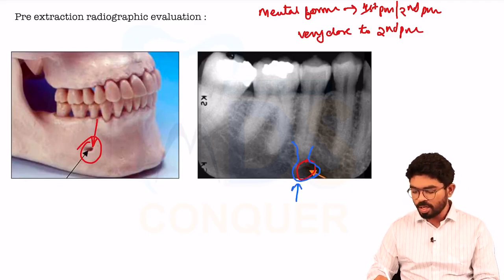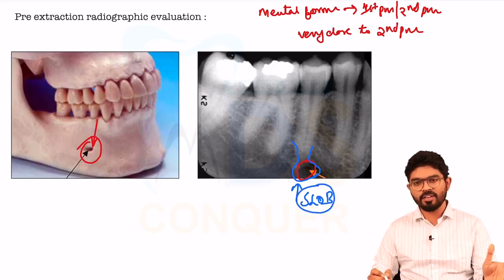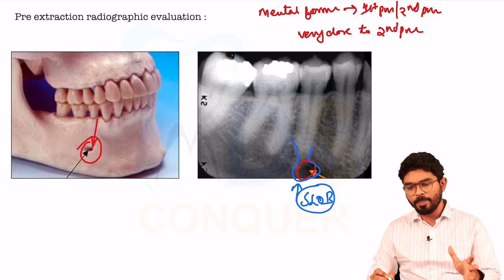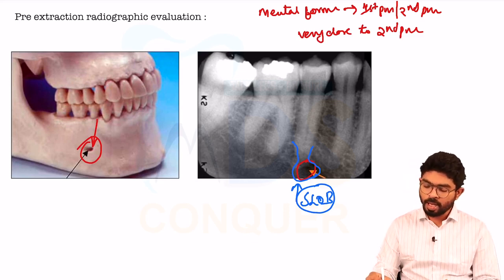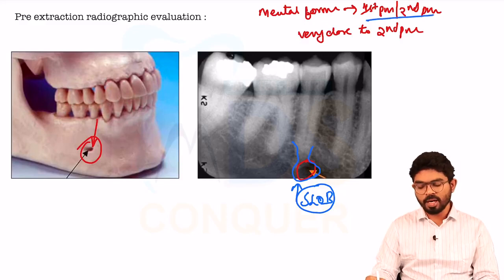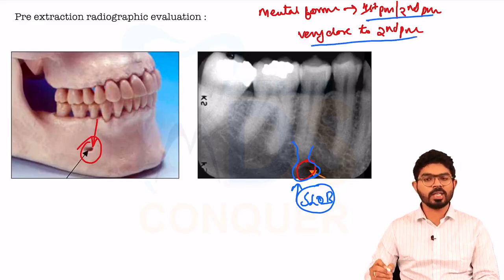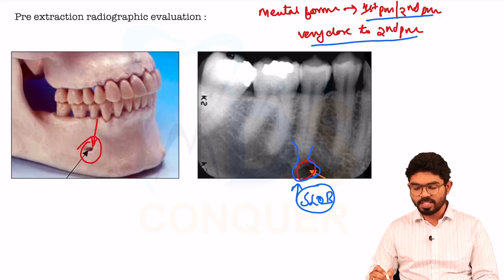In such a case, what you have to do is apply the slob technique. Once you apply the slob technique, if it is moving away from the periapical area, then you can consider it as a mental foramen. So the mental foramen is present between the first and second premolar, and the mental foramen is very close to the second premolar when compared to the first premolar.